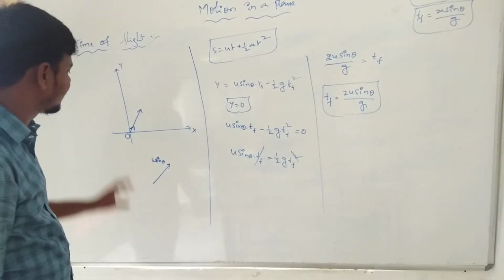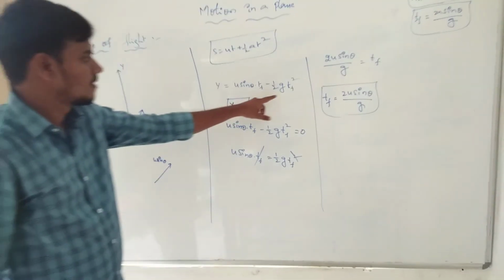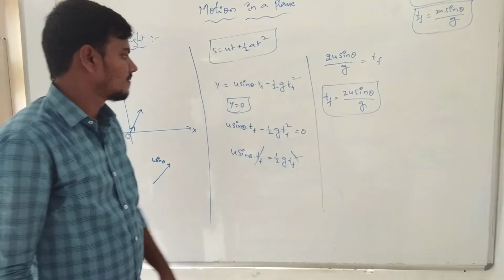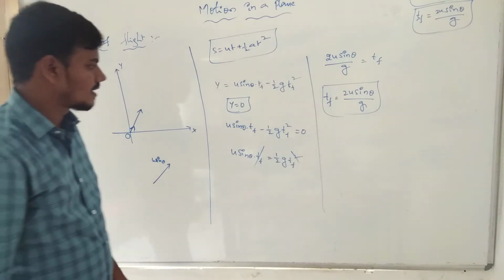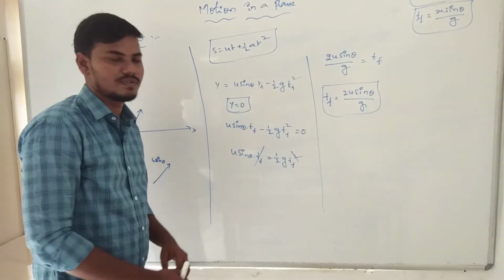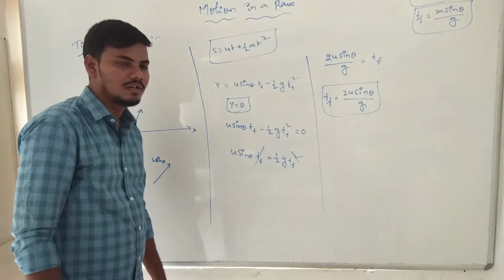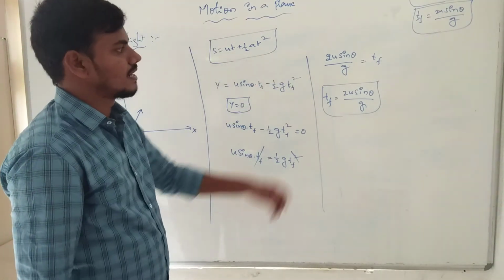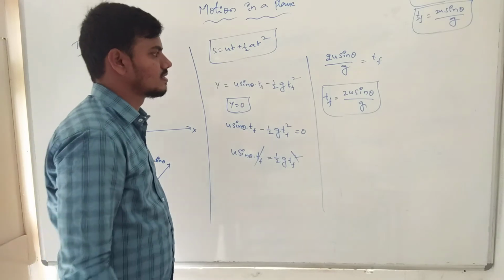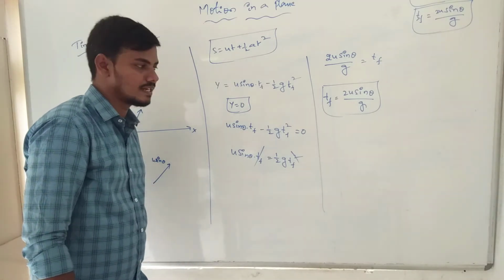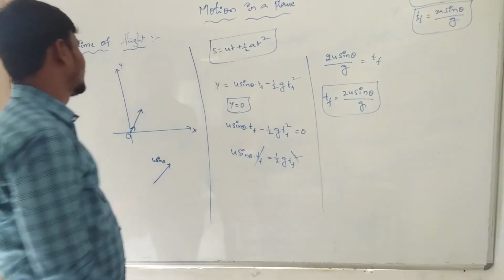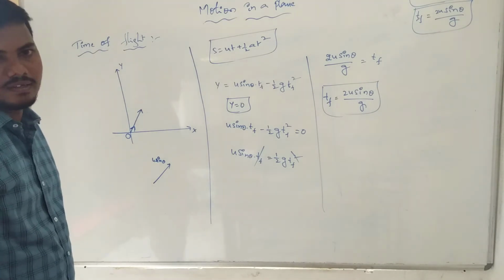In projectile motion, the acceleration due to gravity is always negative, acting downward. Minus half g tf square. At y equal to 0, u sin theta into tf minus half g tf square is equal to 0. So u sin theta into tf is equal to half g tf square, giving tf is equal to 2u sin theta by g. Now this is the time of flight.